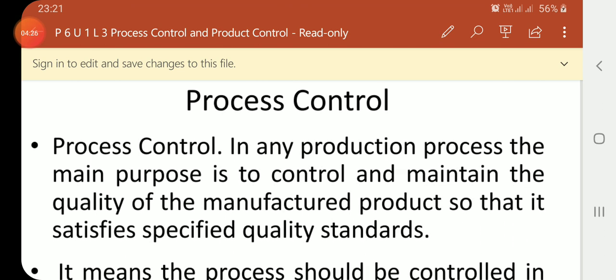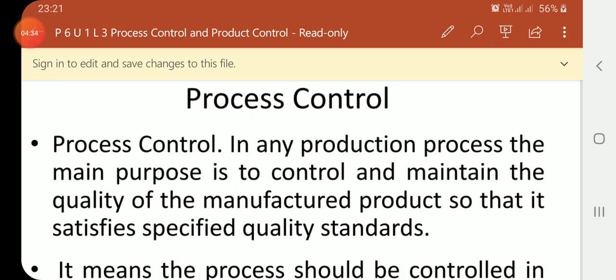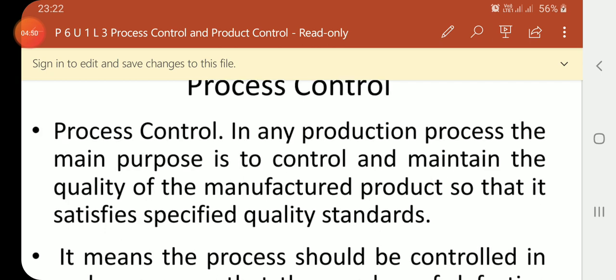Specifications are laid down by the company and fixed for any particular manufactured product. For any kind of manufactured items, some specifications will be given,